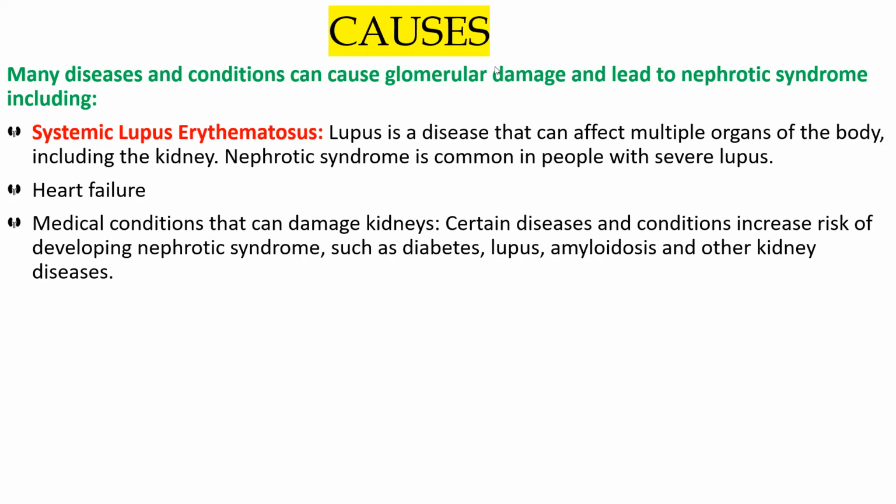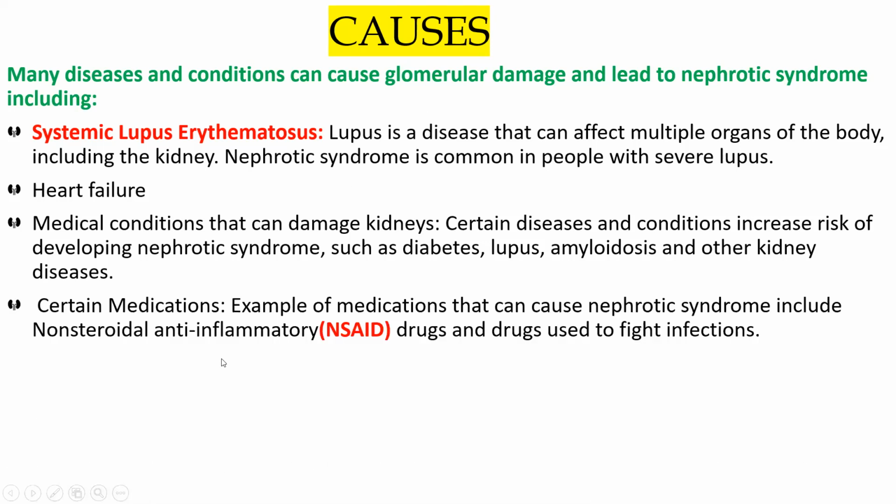Okay, let's move on to the next point, number 4. Those were the certain diseases that can increase the risk of developing nephrotic syndrome. These are the names of the diseases, and now the certain medications that can cause nephrotic syndrome.